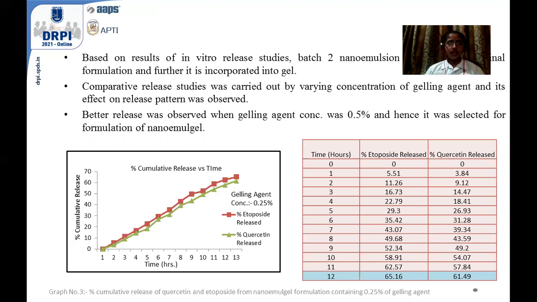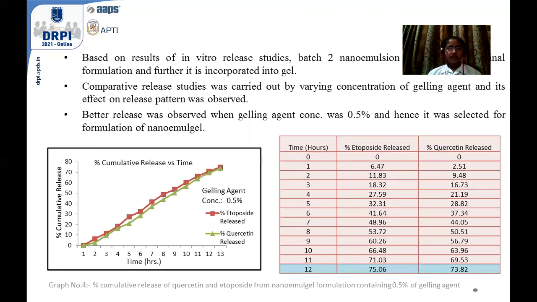Comparative studies were further carried out by varying the concentration of gelling agent, and its effect on release pattern was observed. The first observation table is of the gelling system where the concentration is 0.25%. The highest release is 65% and 61% of etoposide and quercetin respectively at the end of 12 hours.